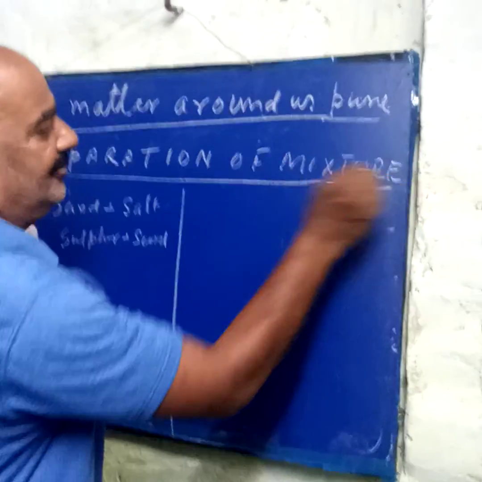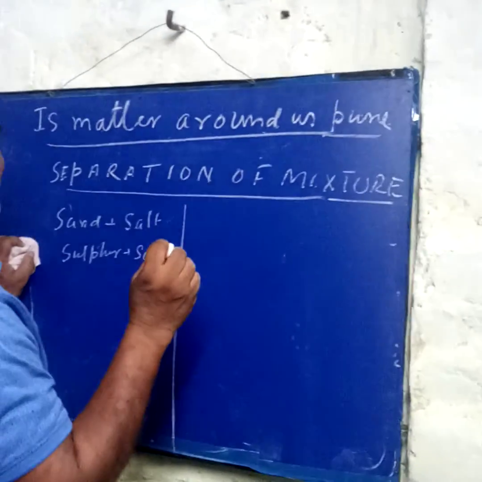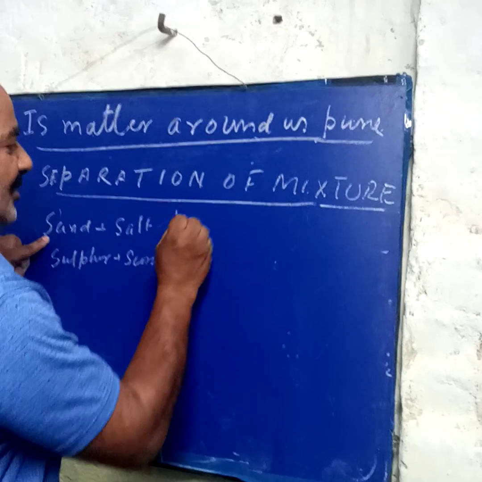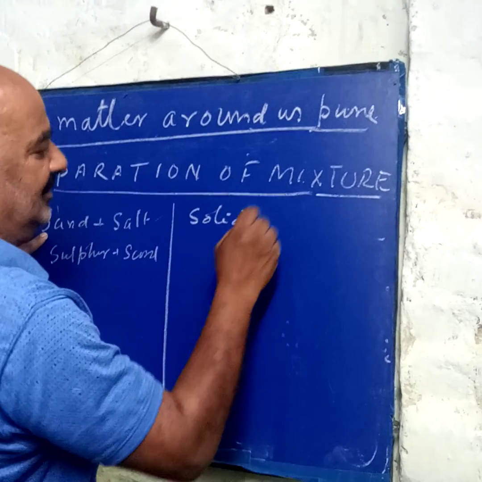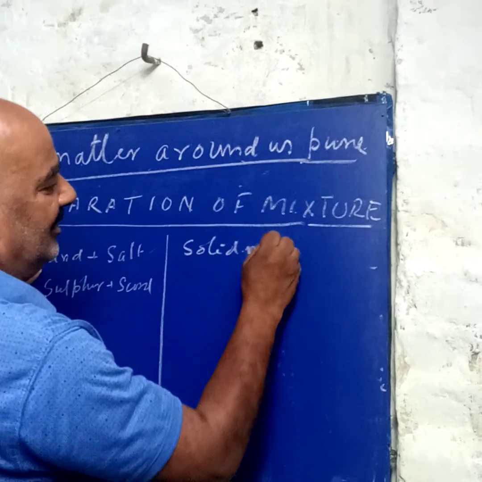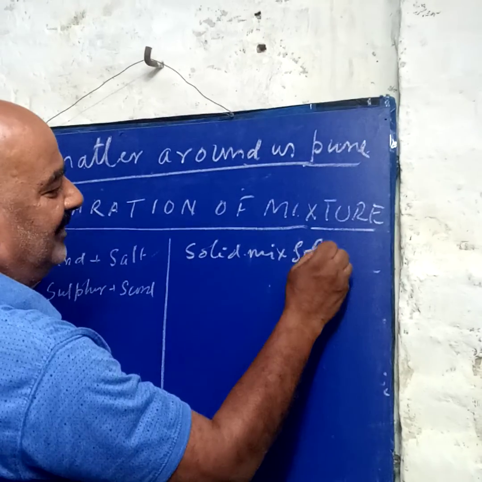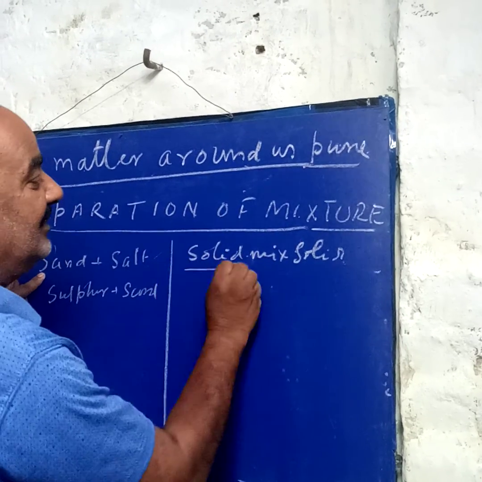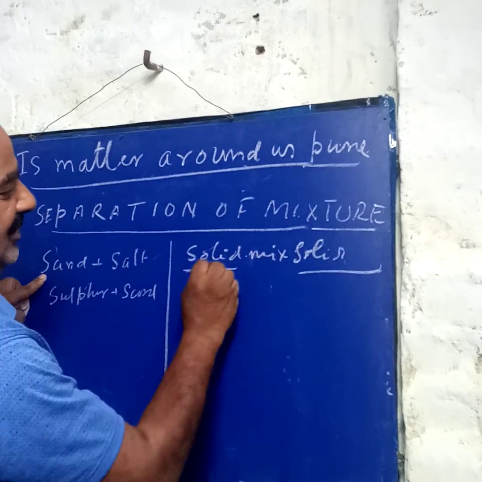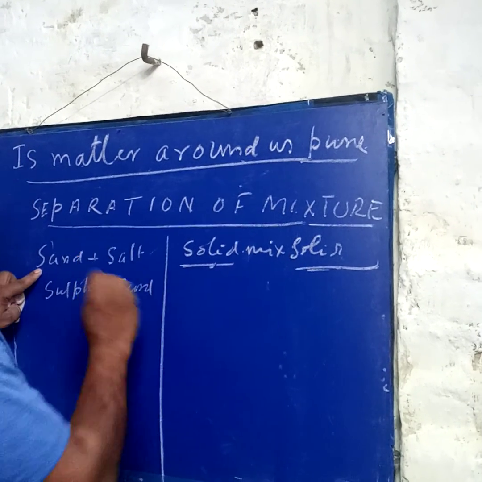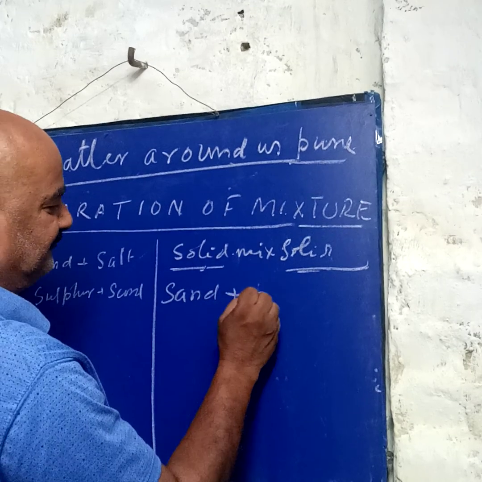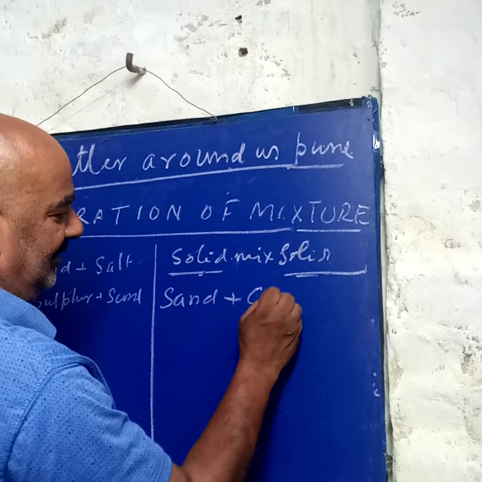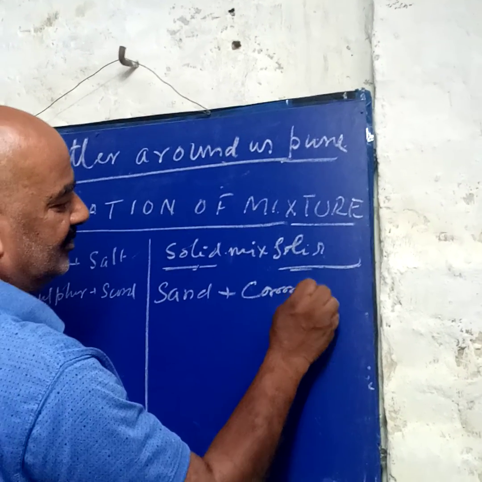Now separation of mixtures. How will we separate a mixture? Suppose two solids are given, one solid mixed with another solid. How will we separate them? First we see the nature of the two solids. Suppose sand and salt are given: sand plus common salt, NaCl.